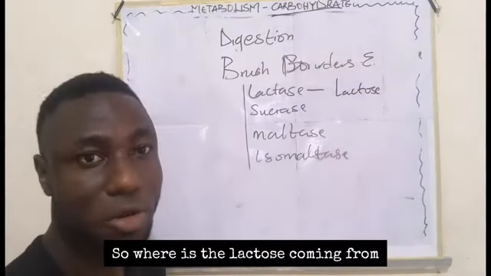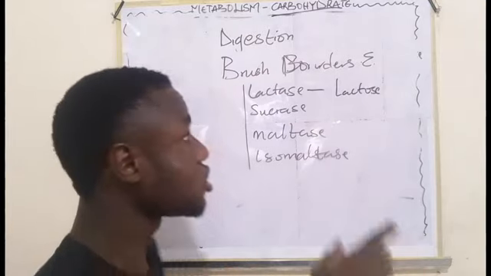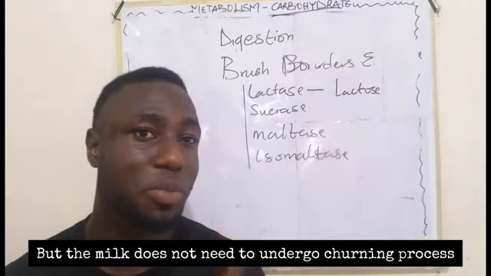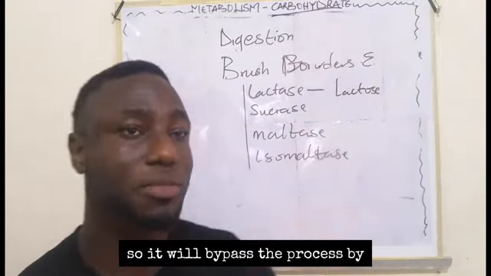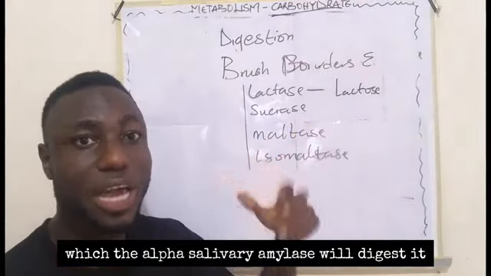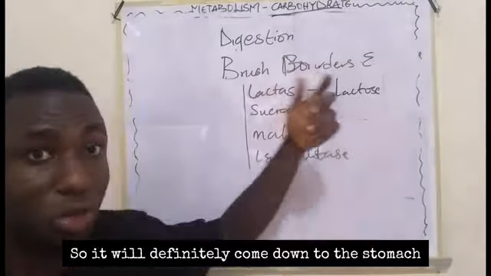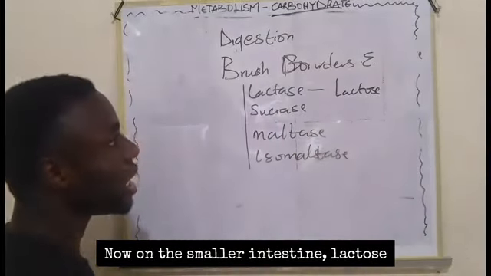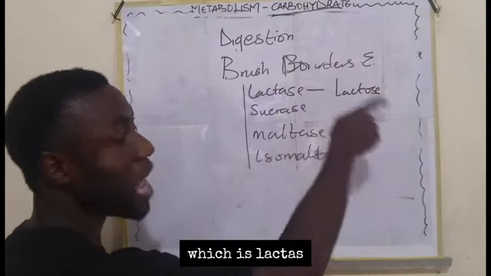So where is the lactose coming from? Remember, lactose is coming from milk. But the milk does not need to undergo a churning process, so it will bypass the process by which the alpha salivary amylase will digest it. So it will definitely come down to the stomach, from the stomach to the small intestine. Now in the small intestine, lactase will act on lactose.